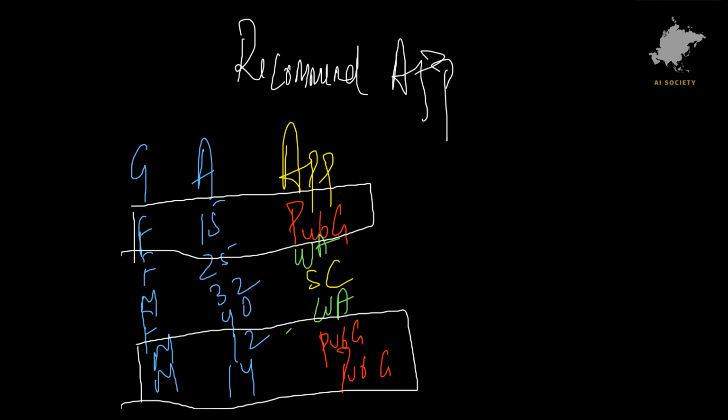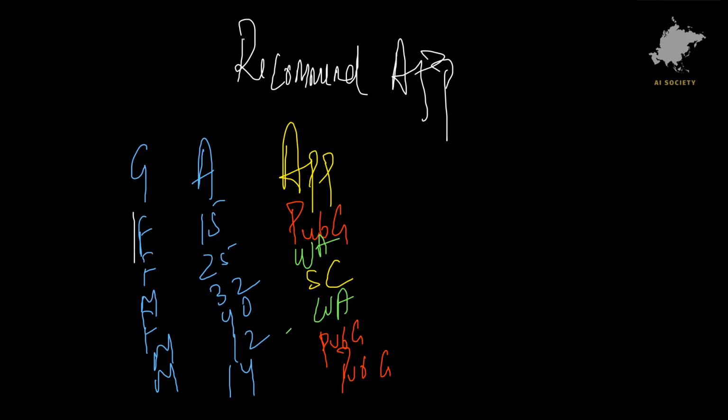So what we can do is create a separation here. Based on age, I will check whether the age is less than 20 or greater than or equal to 20. That is what I'm going to check.